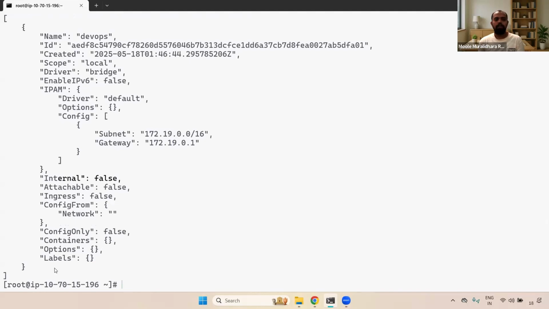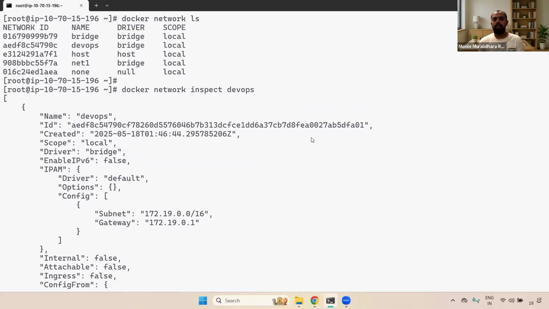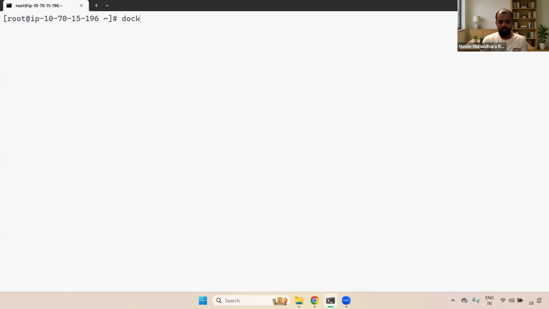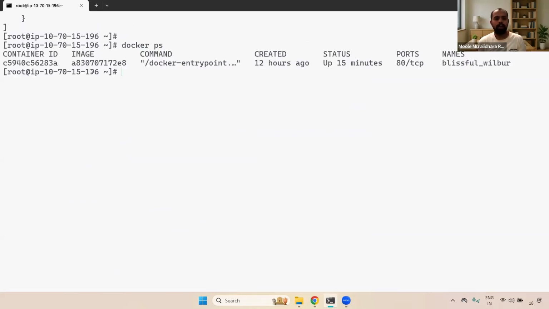Internal, everything we can see it here. What is the subnet? What is the gateway? Everything you can see here. Understand, right? If you want to see the information about a specific network, what can we do? We can use the docker network inspect command, and then you can give the network name. Clear, right? Fine. And now here we have a container running. That is fine, well and good.